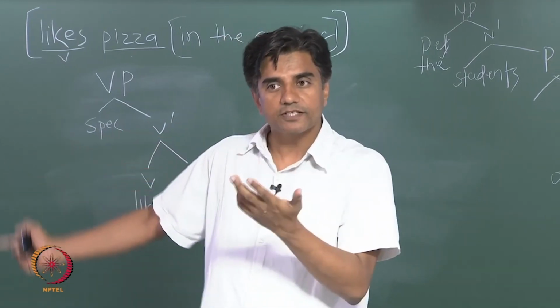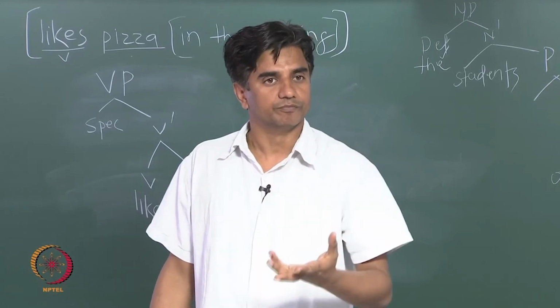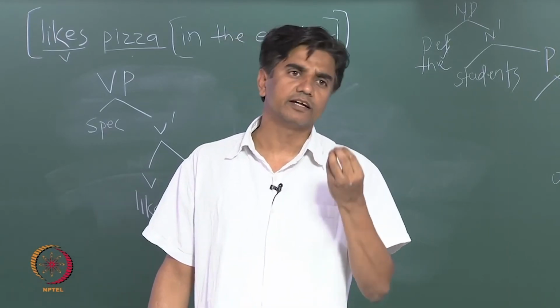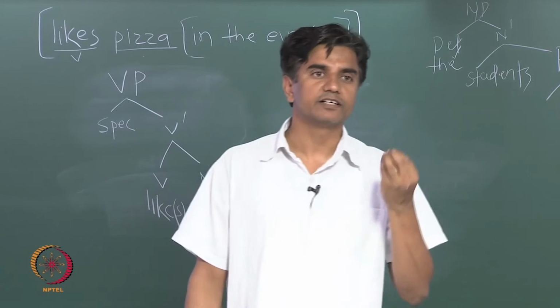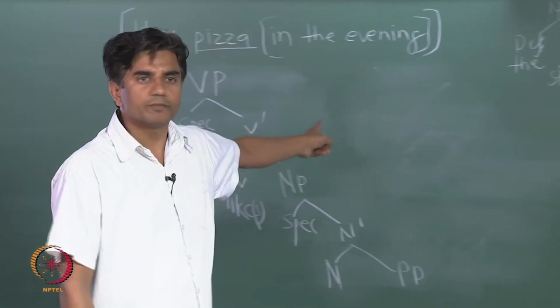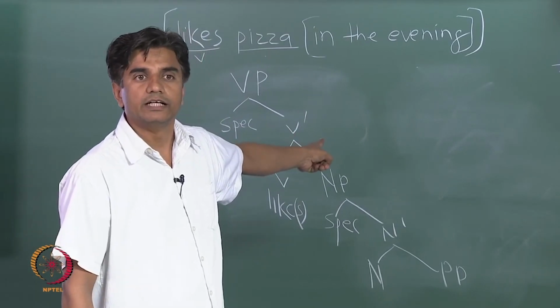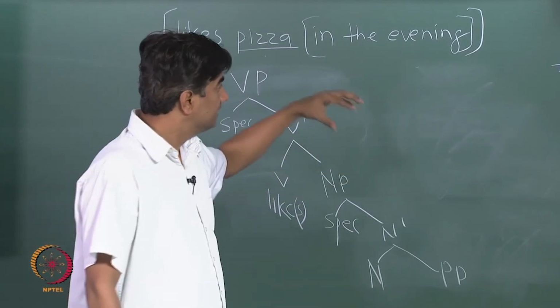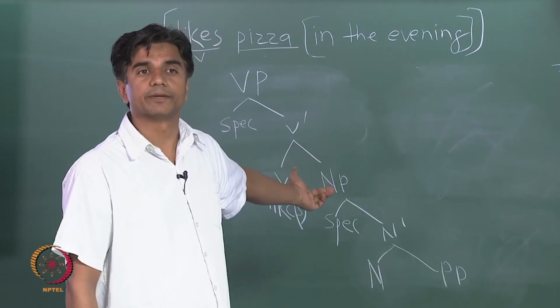It's just a description of what it is that they have figured out. A native English speaking child has figured out this rule, that in the evening is not part of the complement of this verb. So in that case, how is it that it is represented?